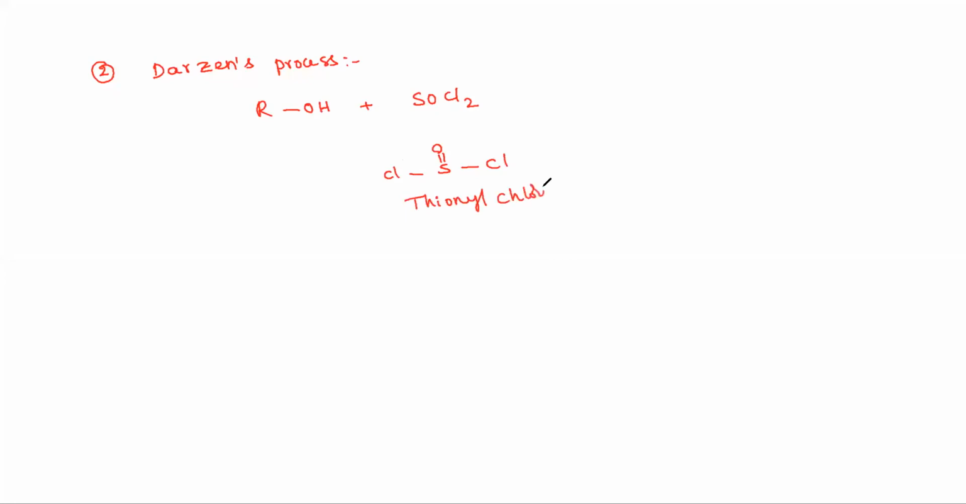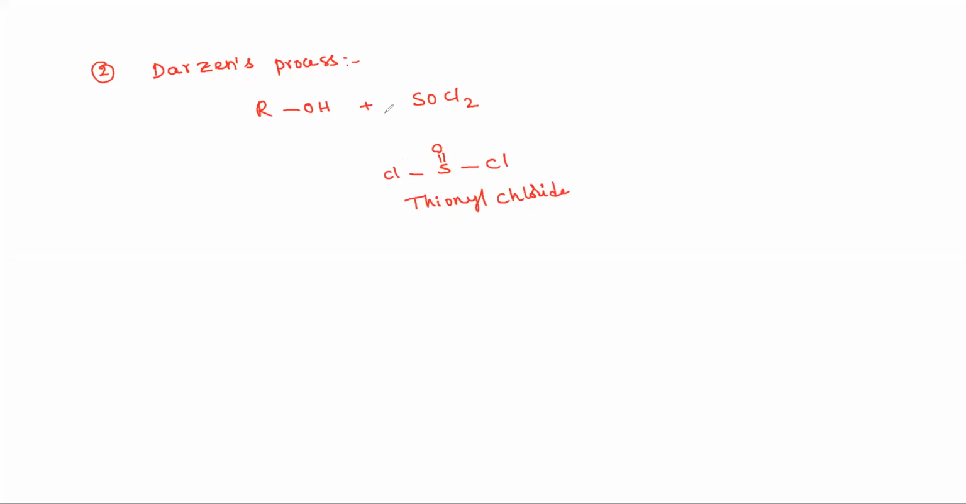Okay, students. Let's see the second named reaction. The second named reaction is Darzens process. This Darzens process is also useful for the preparation of alkyl chlorides. Alcohols react with SOCl2. The SOCl2 bonding connectivity is S double bond O, and single bonds to Cl and Cl. This name is thionyl chloride.